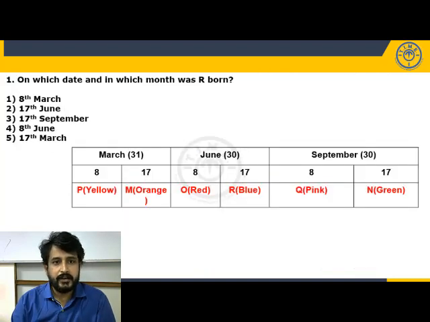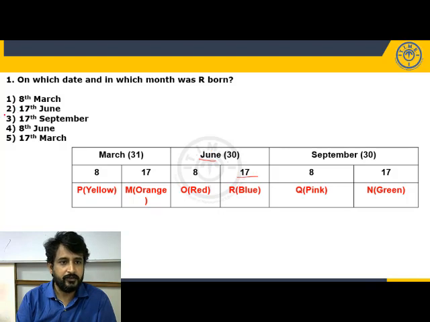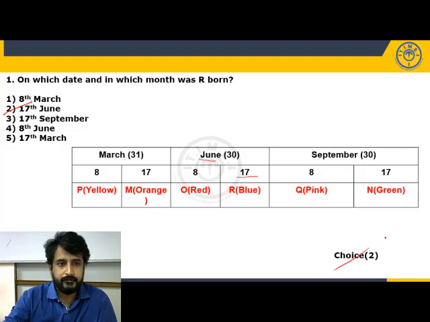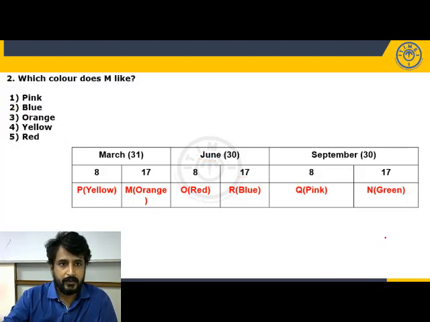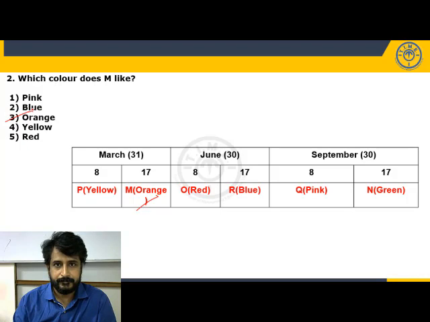On which date and in which month was R born? R was born on June 17th. So 17th June, second option, choice 2. Which color does M like? M likes orange, choice 3.